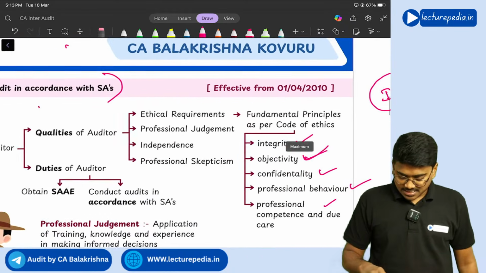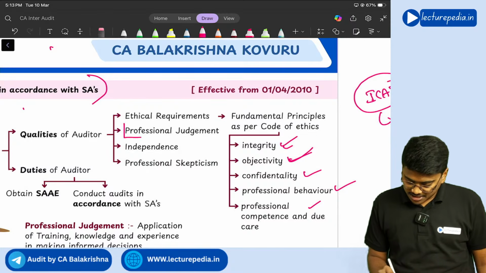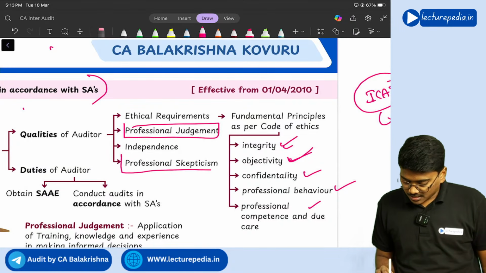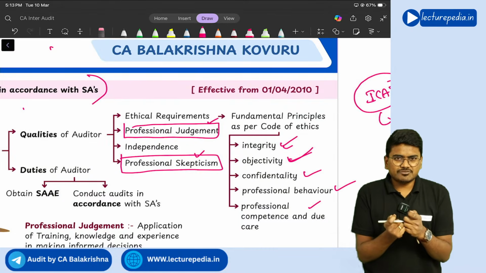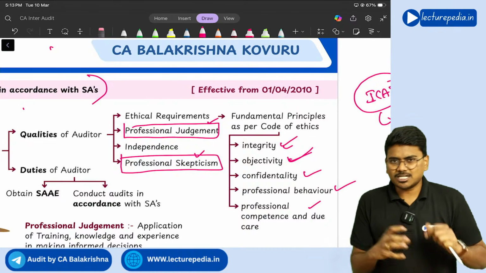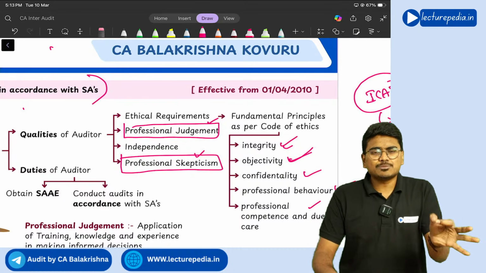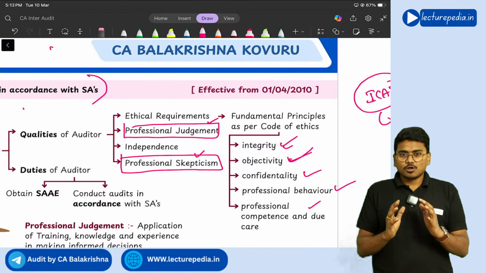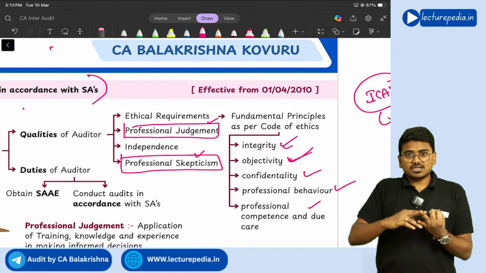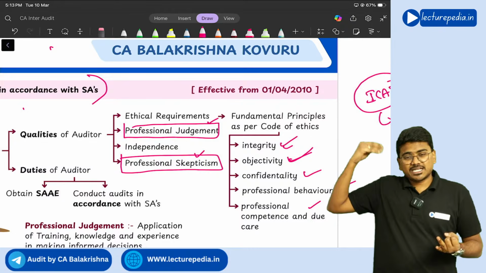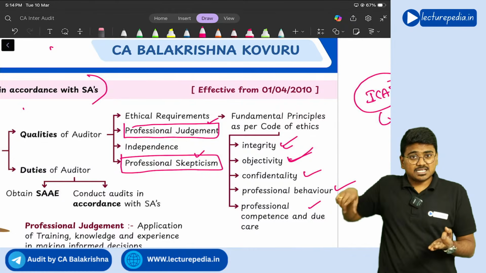Next, in the qualities itself, we also have professional judgment and professional skepticism. Students will be confused with respect to these. Let me explain. Professional judgment means, while reading books, you will obtain knowledge. During your CA course, you will obtain knowledge. During your articleship, you will gain experience, right?